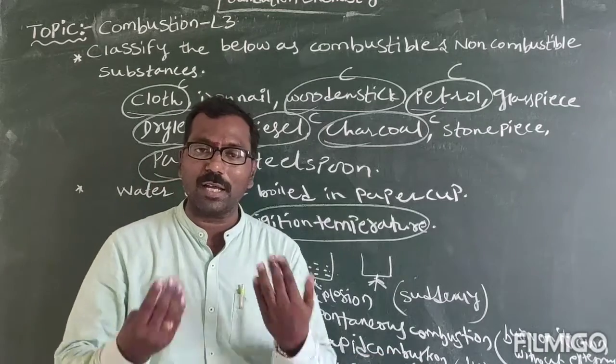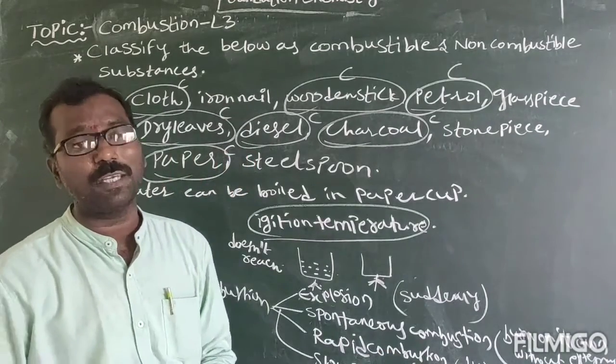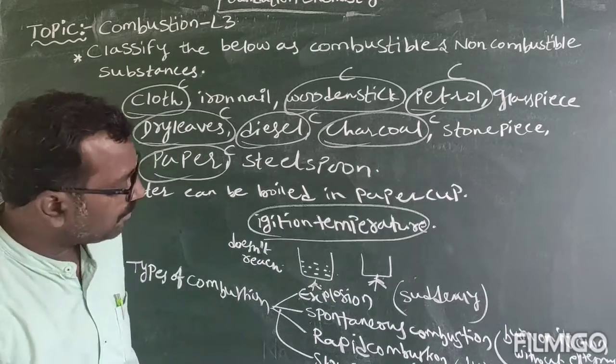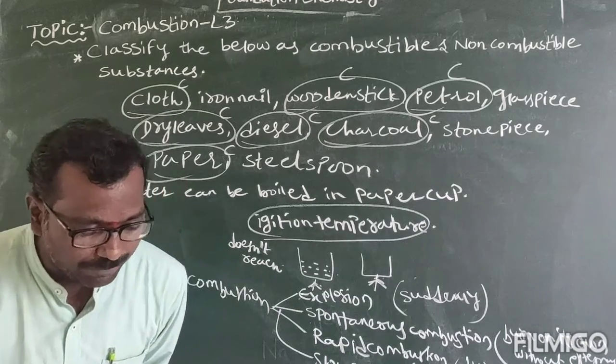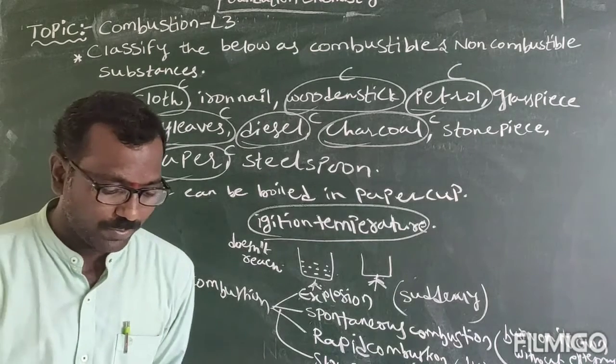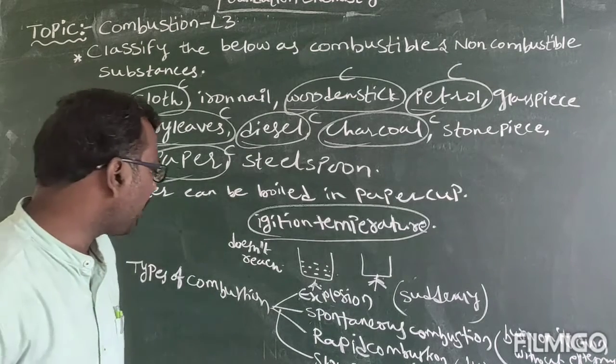Rapid combustion is for our useful purpose, we are making it. So what is rapid combustion? When a substance burns at a rapid rate, producing a very large amount of heat and light, that is called rapid combustion.